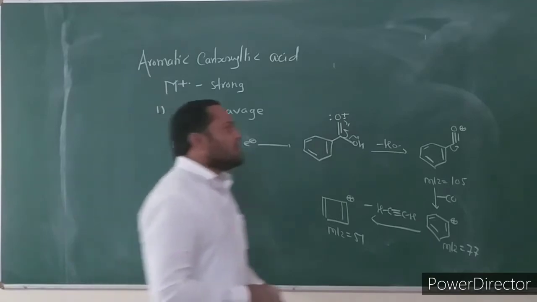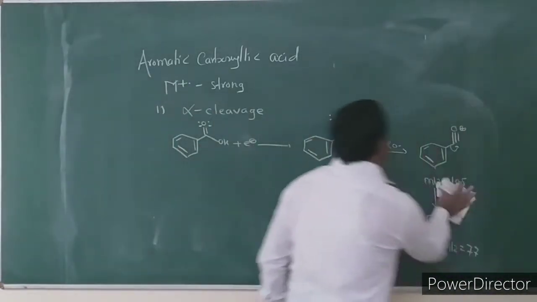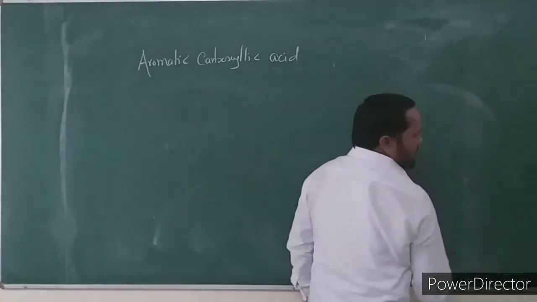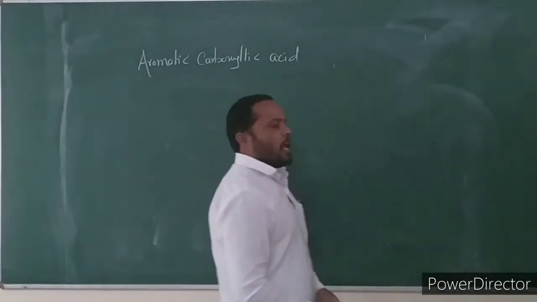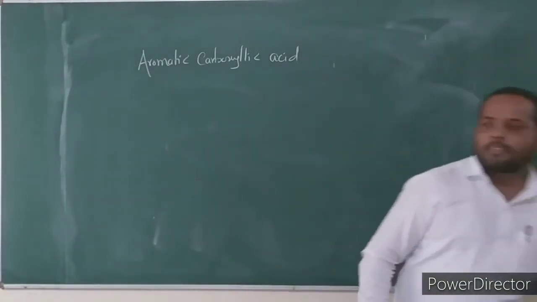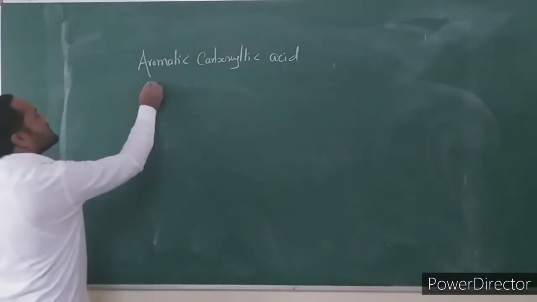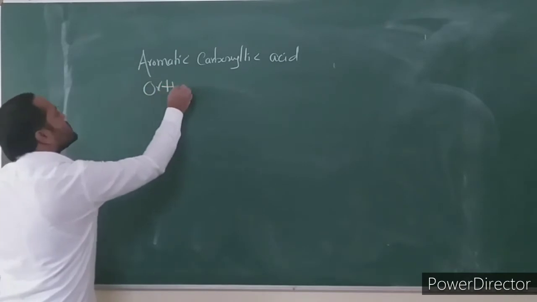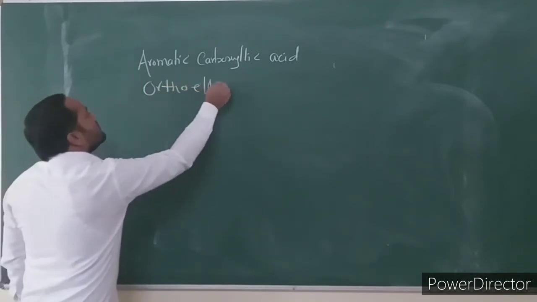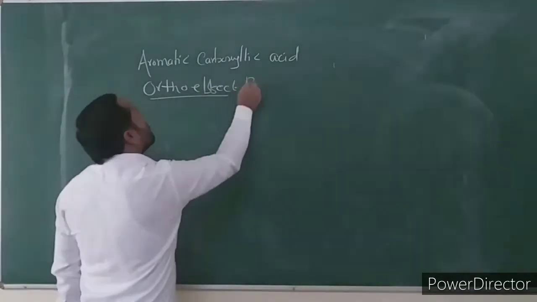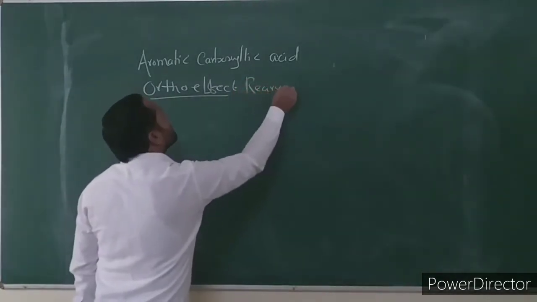Then consider the second mode of fragmentation in aromatic carboxylic acid, which is known as the ortho effect. In the last online lecture we discussed the ortho effect fragmentation, or ortho effect rearrangement.